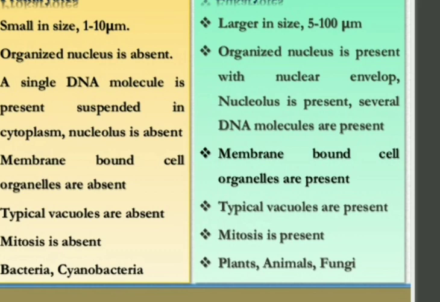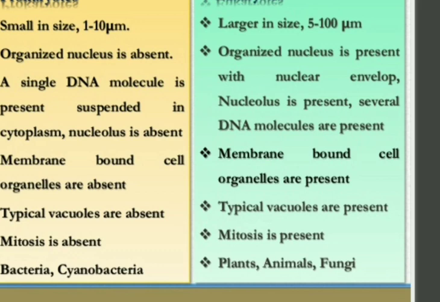Now let us come to eukaryotic. They have a larger size, from 5 to 100 micrometer. Then an organized nucleus is present with nuclear envelope. Nucleolus is also present and several DNA molecules are present.